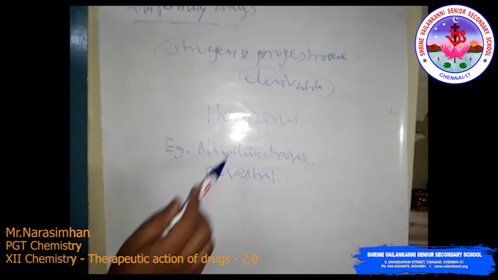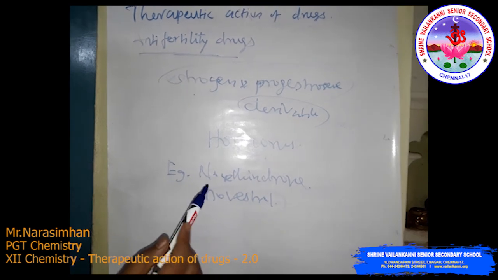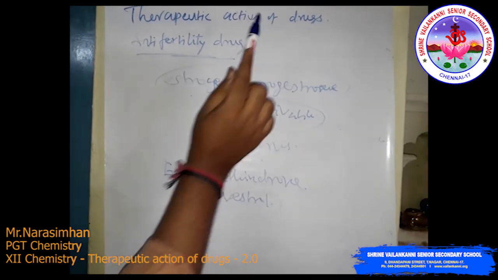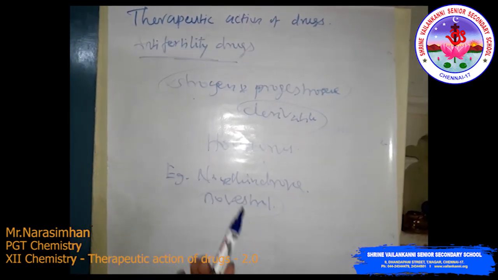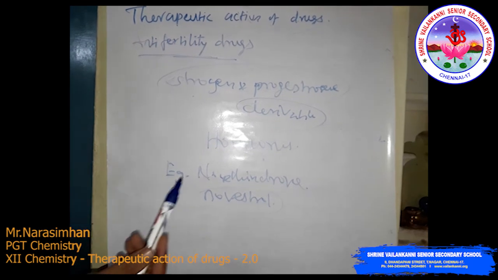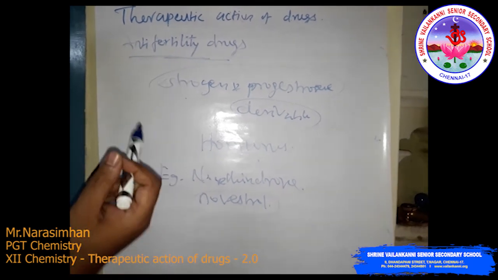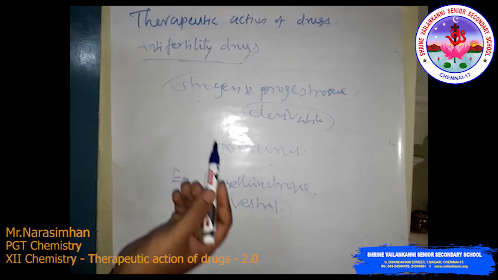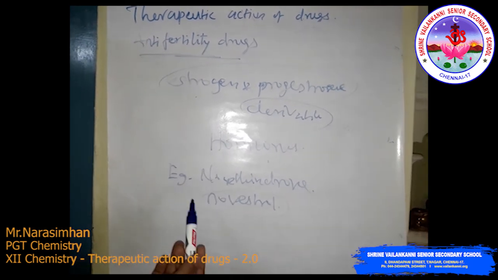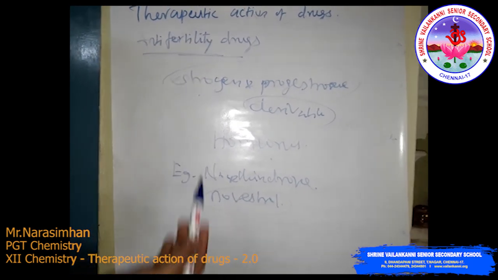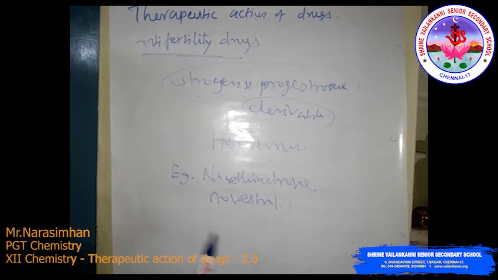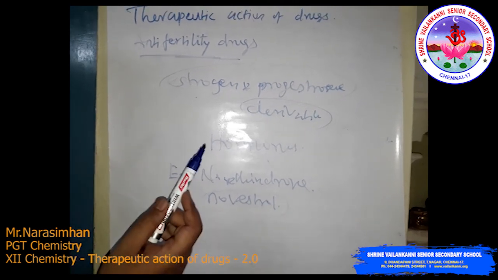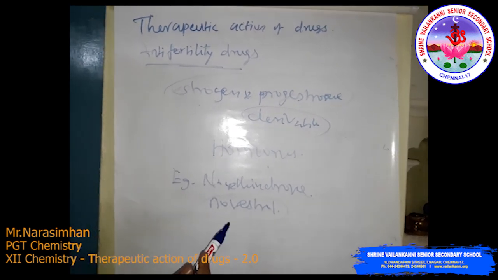So these are the anti-fertility drugs. The therapeutic action of drugs has 5 types of classification: antibiotics, antiseptics, antihistamines, neurologically active drugs, and anti-fertility drugs. So these are the therapeutic actions of the drug classification.